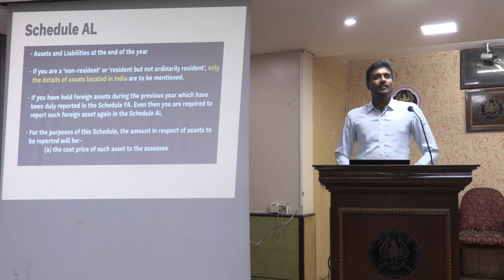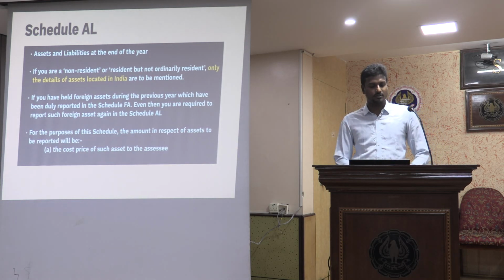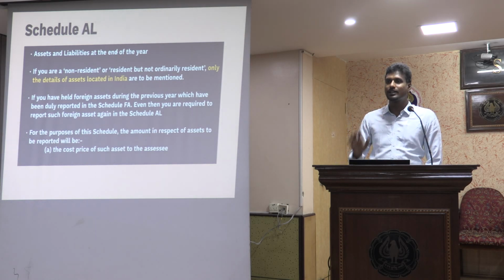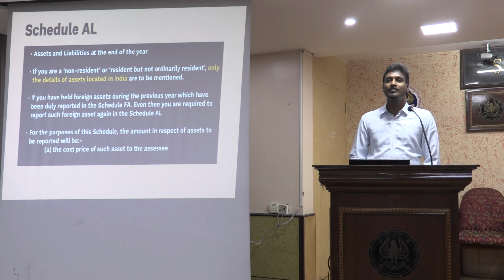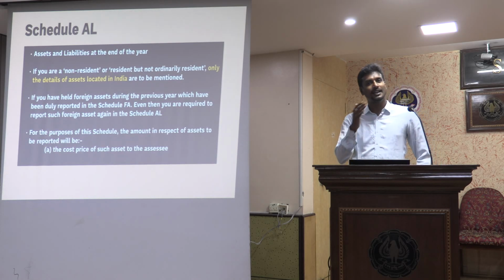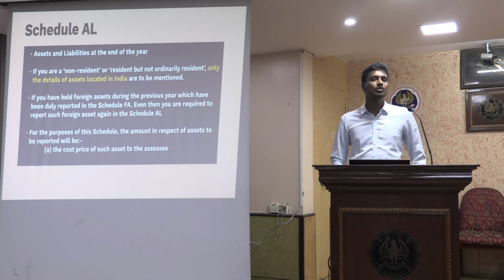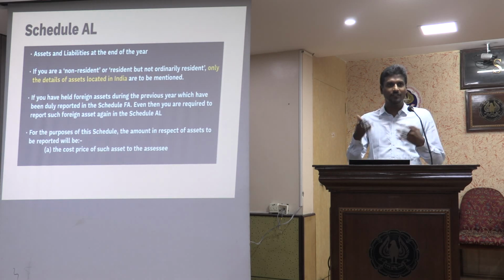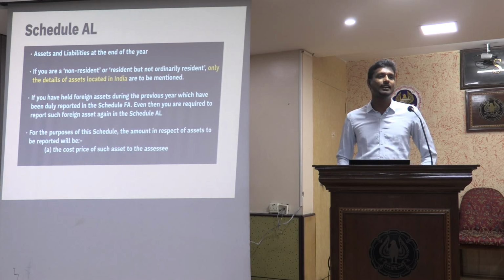This schedule is only required to be filled by assets and liabilities at the end of the year. What is the value at the end of the year? I need not give the value if there is no value. Let us say I had immovable property till 29th March 2023 and I sold it on 30th March 2023. As on 31st March it is not there. I need not fill that.